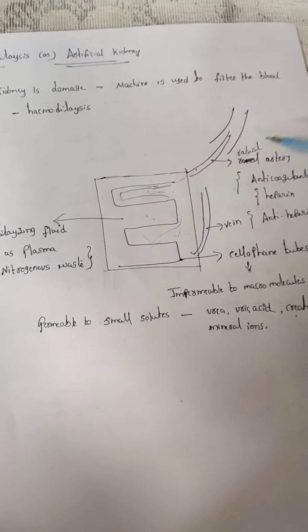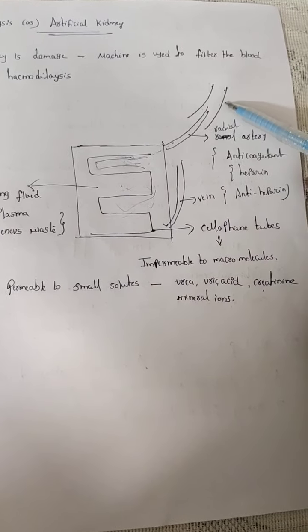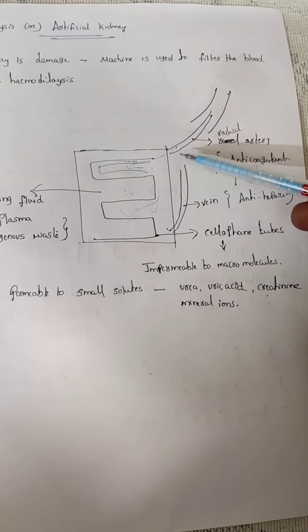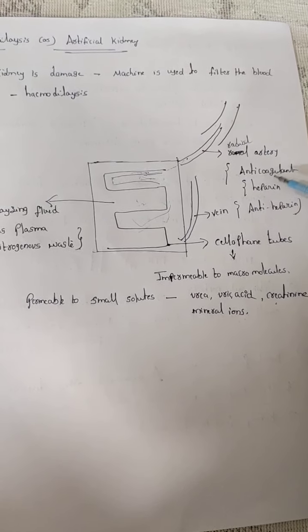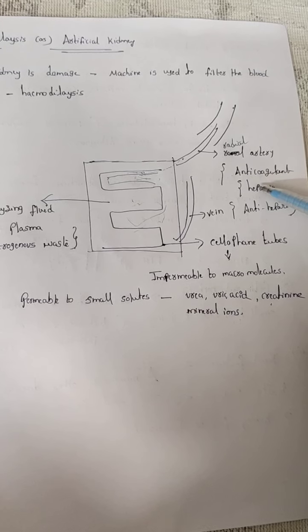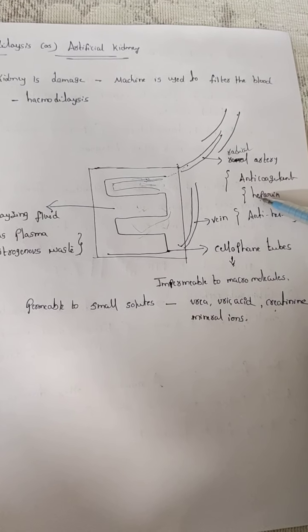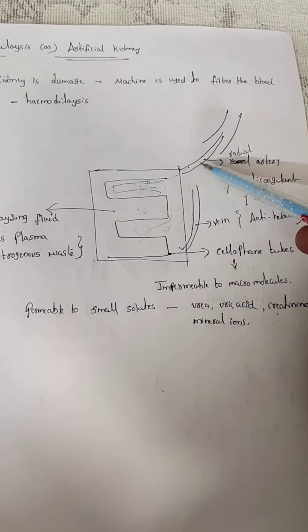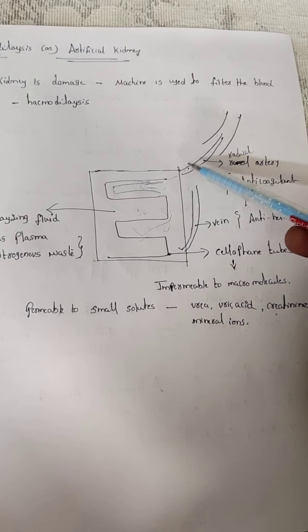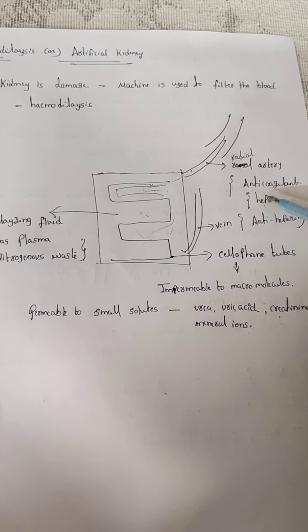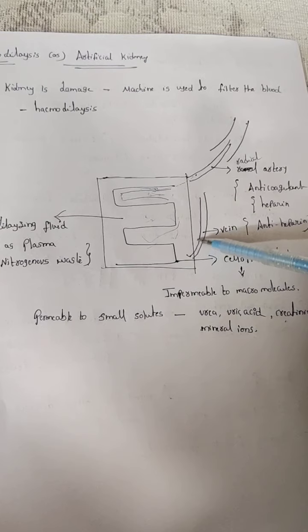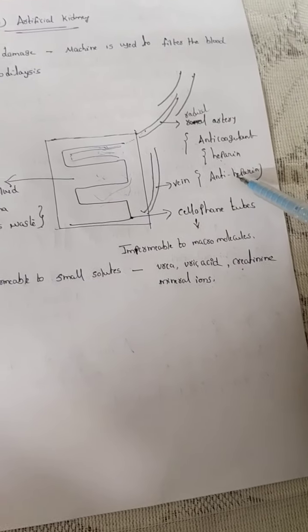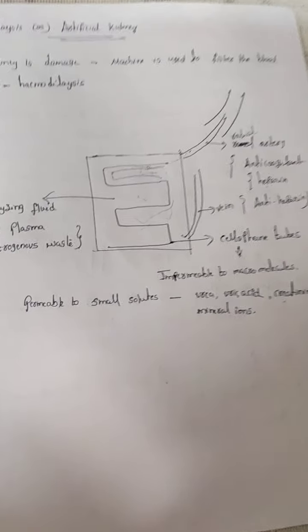Keep in mind, when the blood enters the radial artery and is connected to the dialyzing machine, at that time we use an anticoagulant called heparin. Why do we use heparin? So that the blood does not clot. When the blood is returned to the body, at that time we use anti-heparin.